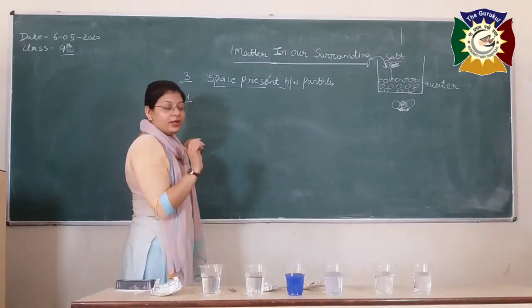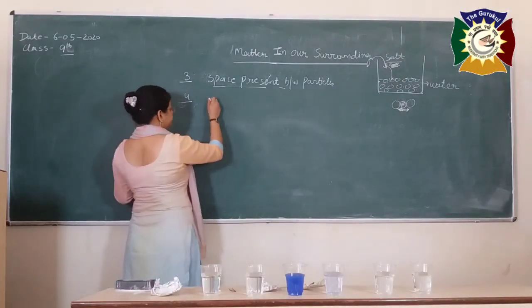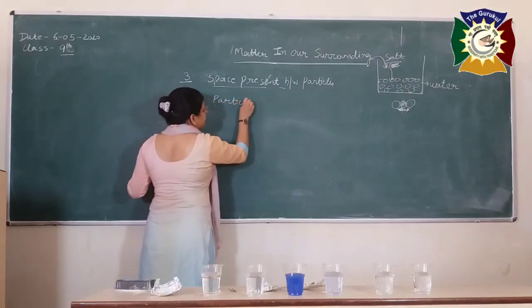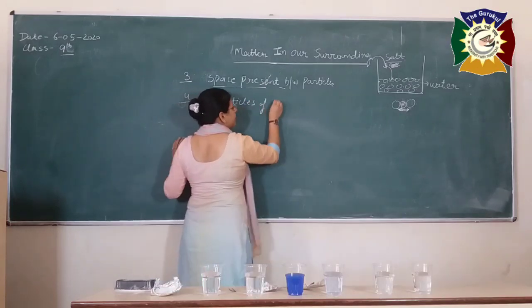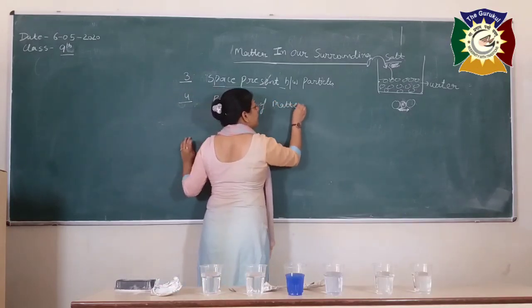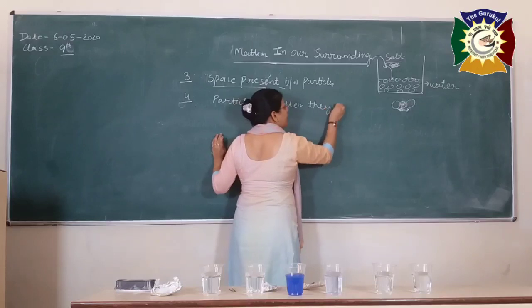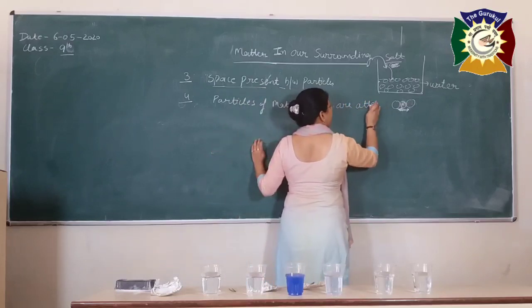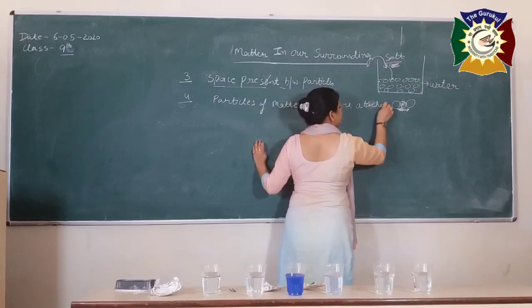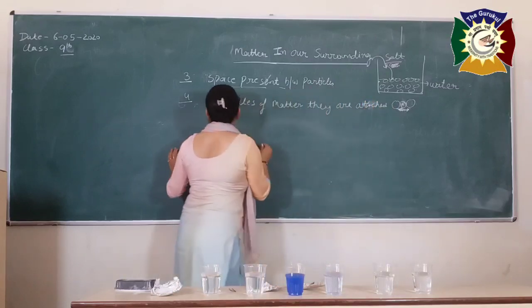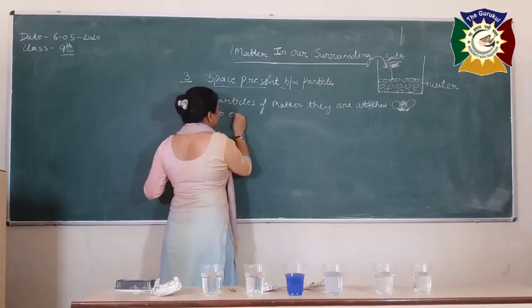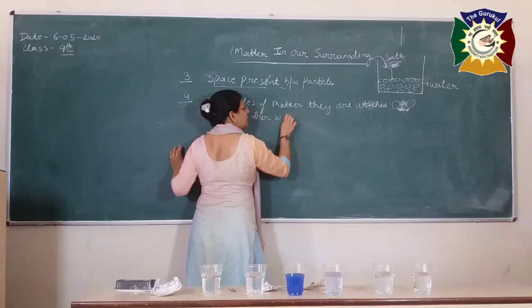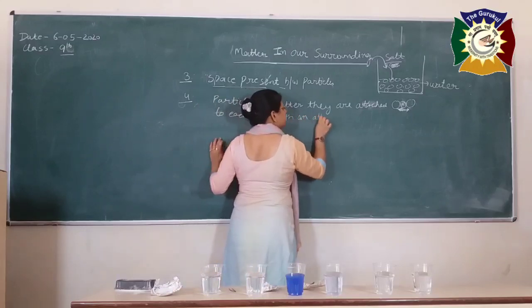The fourth important point that we are going to discuss today is that the particles of matter are attached to each other with an attractive force.